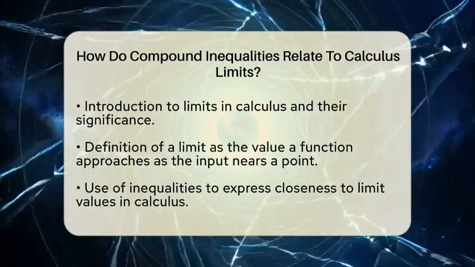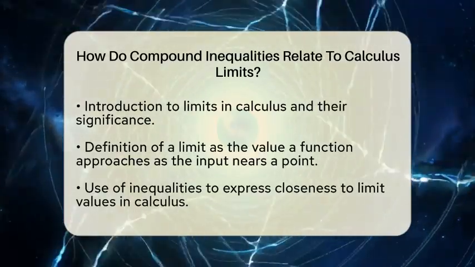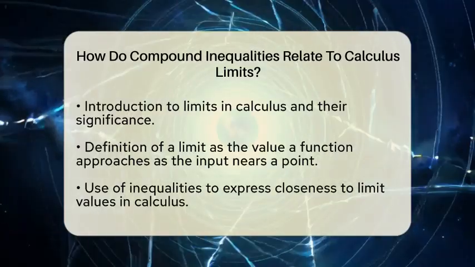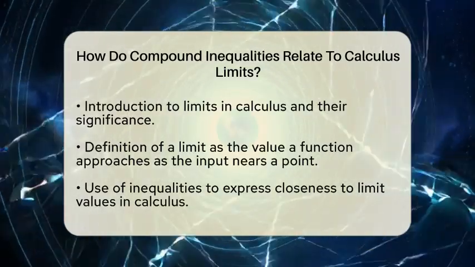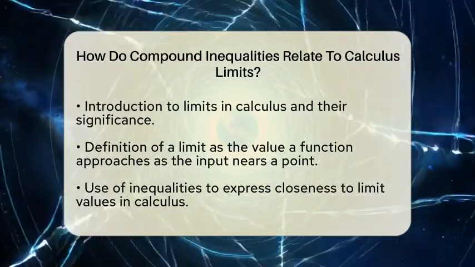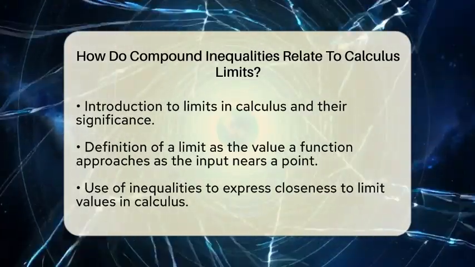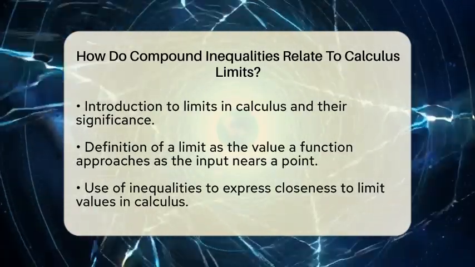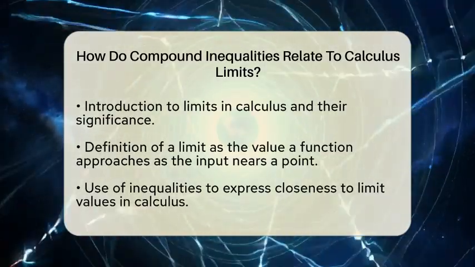For instance, the formal definition of a limit involves the concept of epsilon and delta. Epsilon is a small positive number that represents how close we want the function value to be to the limit. Delta is another small positive number that shows how close the input must be to a specific point. This definition can be expressed with compound inequalities.